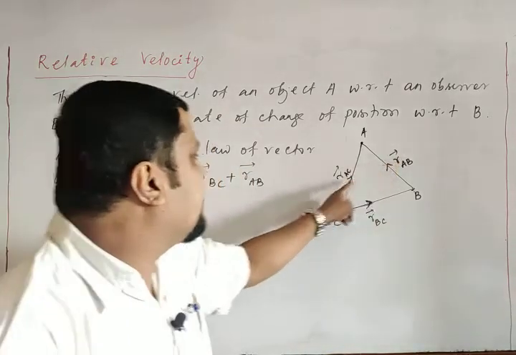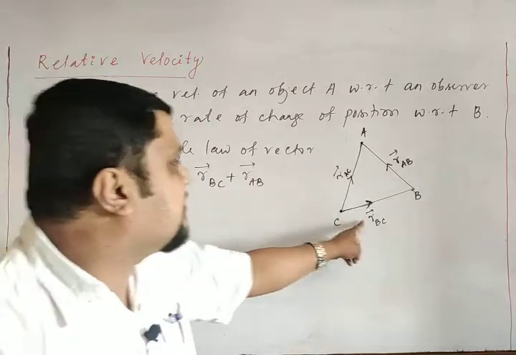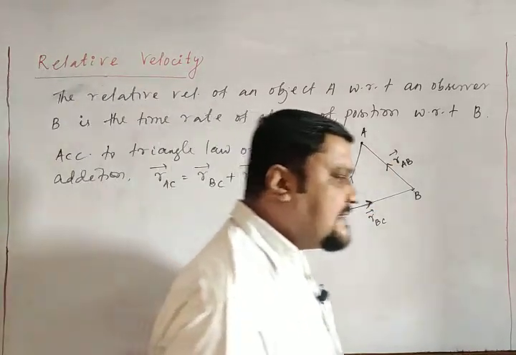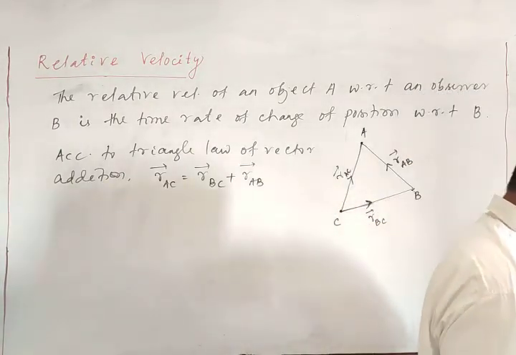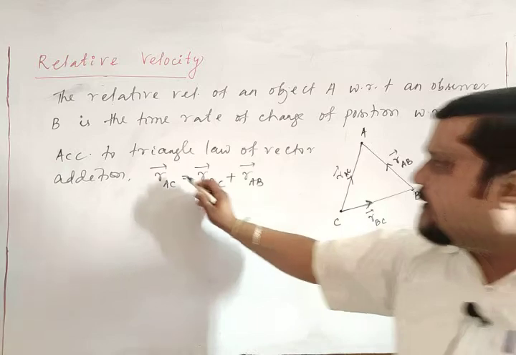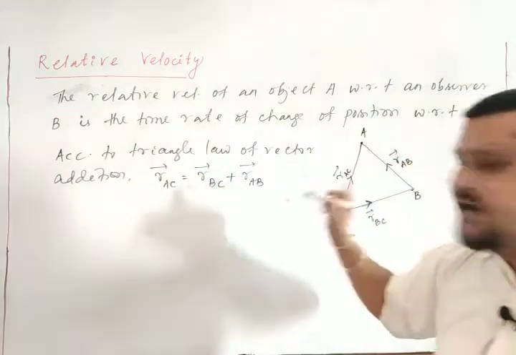They are in the same order and RAC is in the opposite order. So RBC plus RAB is equal to RAC. What does it mean? RAC, RBC, RAB, you already know that.